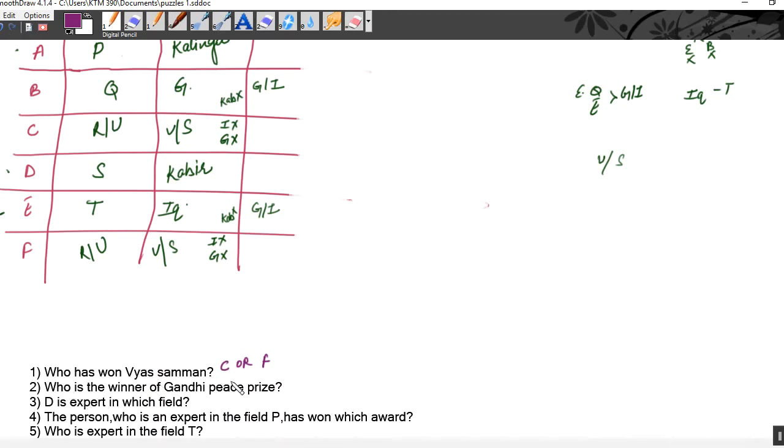Who is the winner of Gandhi Peace Prize? Gandhi is here, and the winner is B. D is expert in which field? Here is D, and D is expert in S field.